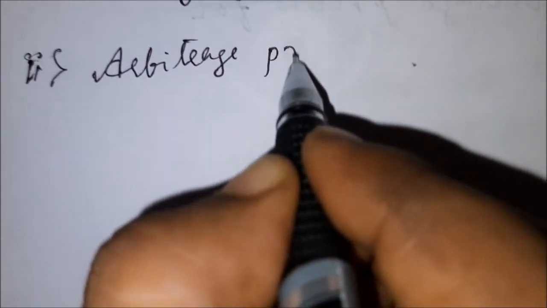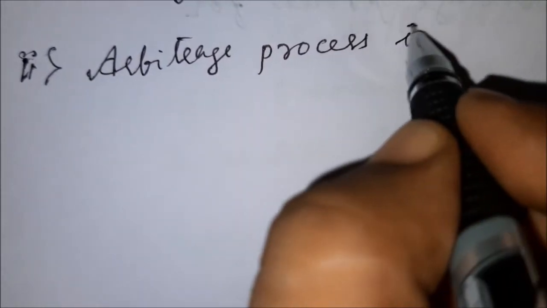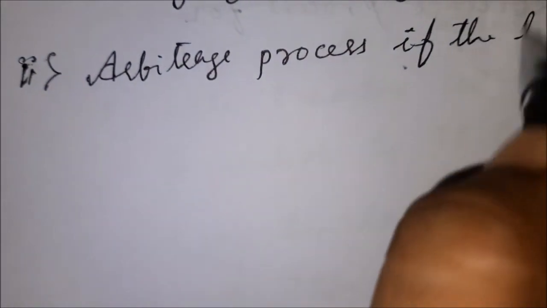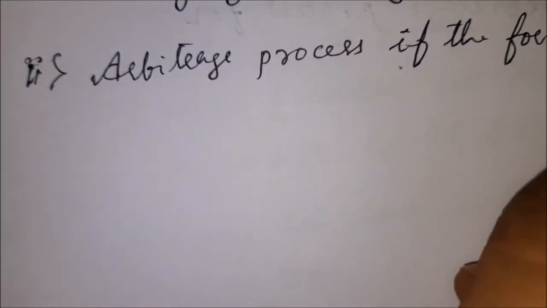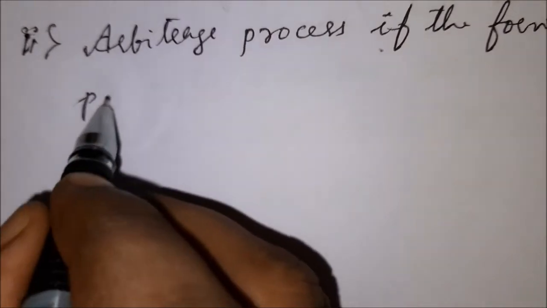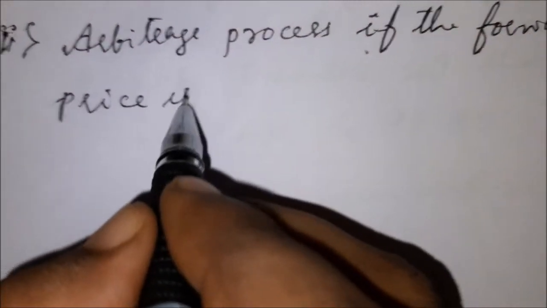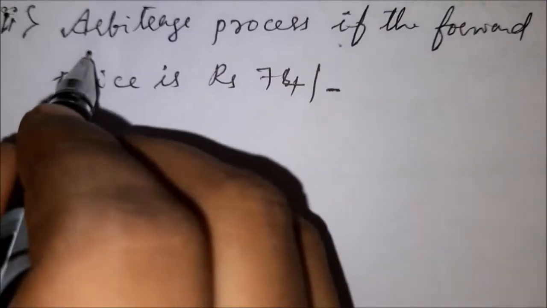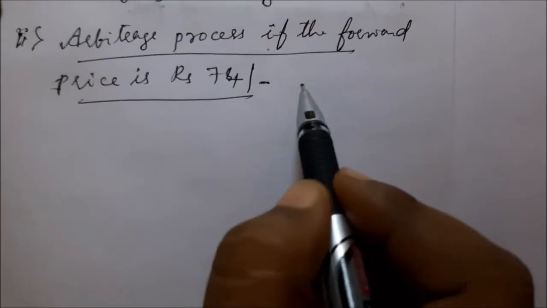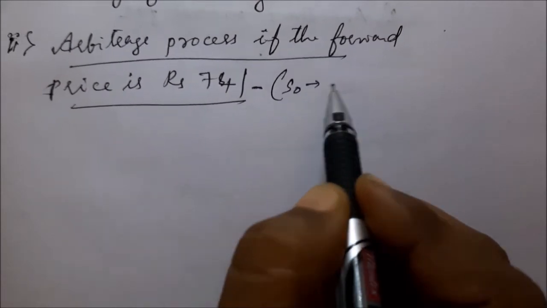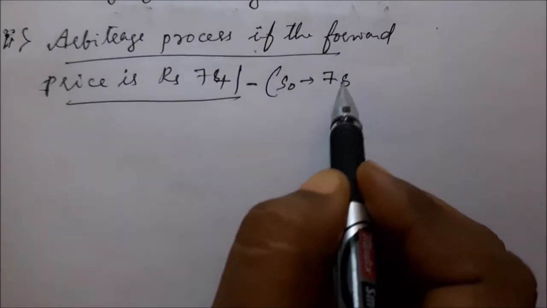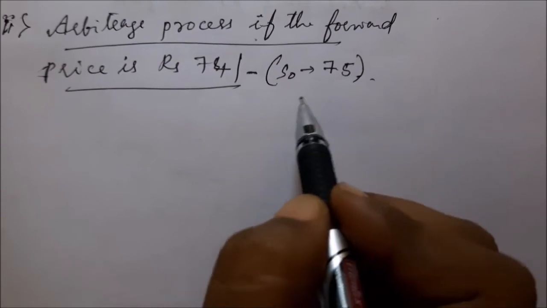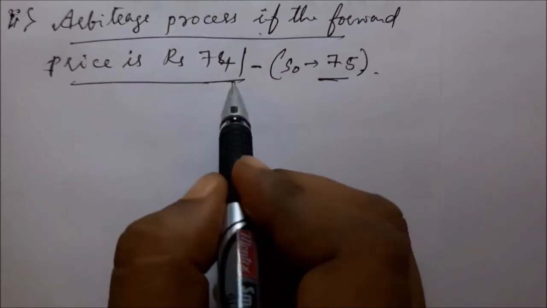Now see the second step, arbitrage process. If the forward price is rupees 74. The spot price is 75, and in the second question, its future price is 74.